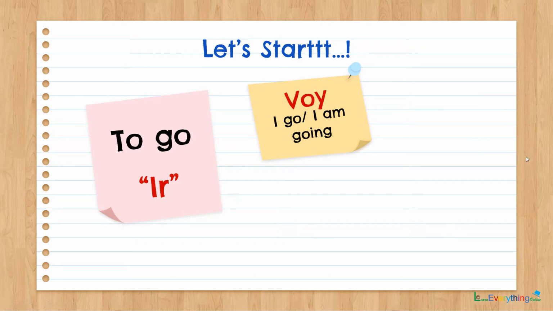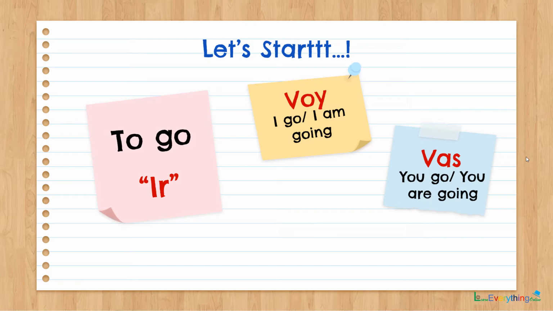Then you go or you are going is vas, and he or she is going is va. If needed you can specify I before this, so it will be yo voy. Then you go is tú vas or te vas, depending on the form that we are using in the sentence, and he or she is going is él or ella va.